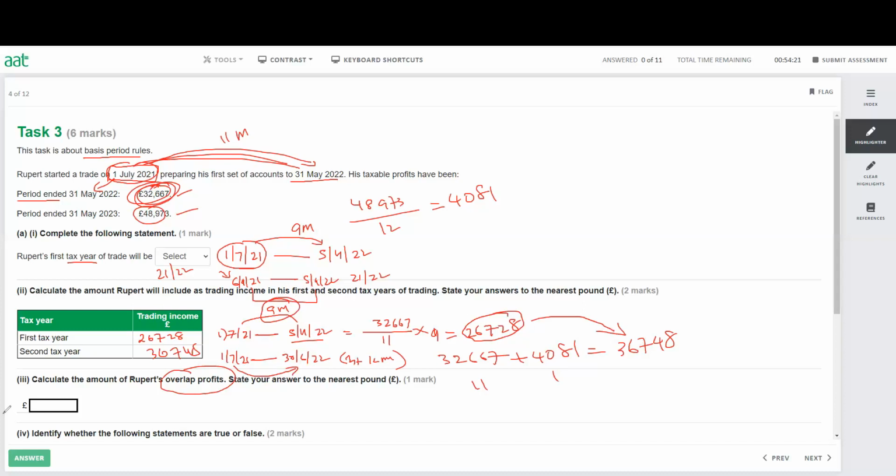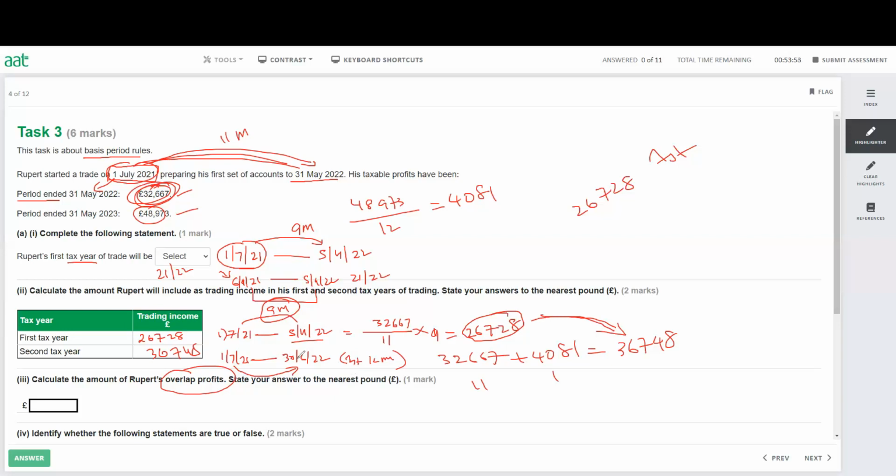From July to May, July to April, 5th of April, or July to March, this 9 months is already inside the next tax year. So this is my overlap profit, 26,728. That's my first overlap profit. Then I need to look at my next year, that is the third tax year. It is very important to find out what the overlap profit is.